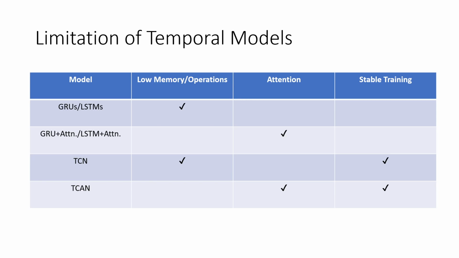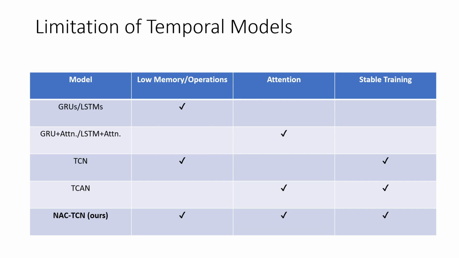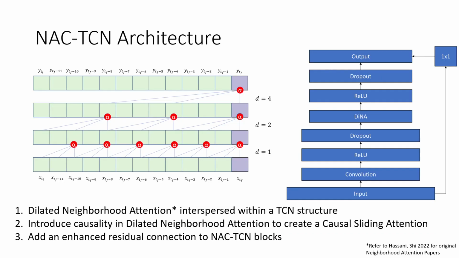And the final item on this list is TCAN, which is an attention-based temporal convolutional network that adds an attention to the existing temporal convolutional network to have the benefit of stable training. But this comes at a memory cost. The NAC-TCN, which is our model, aims to address all three of these issues in one comprehensive model.